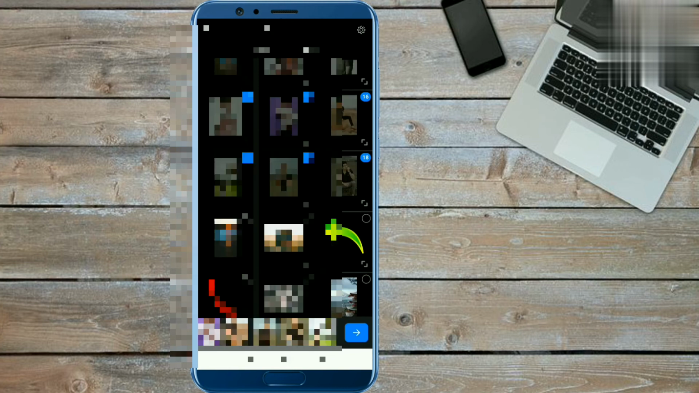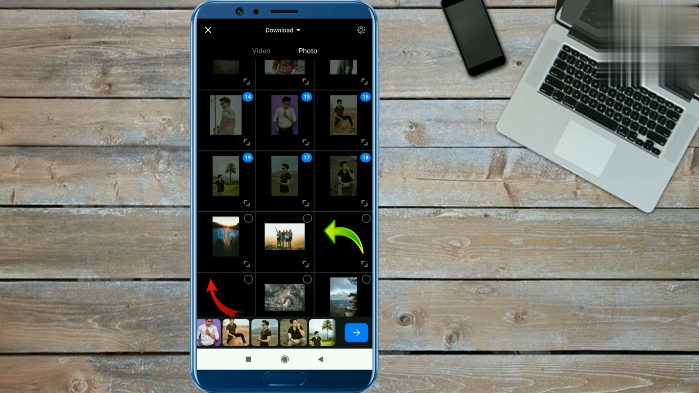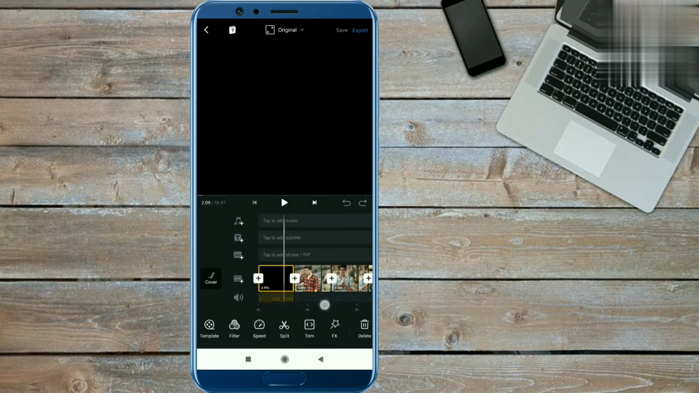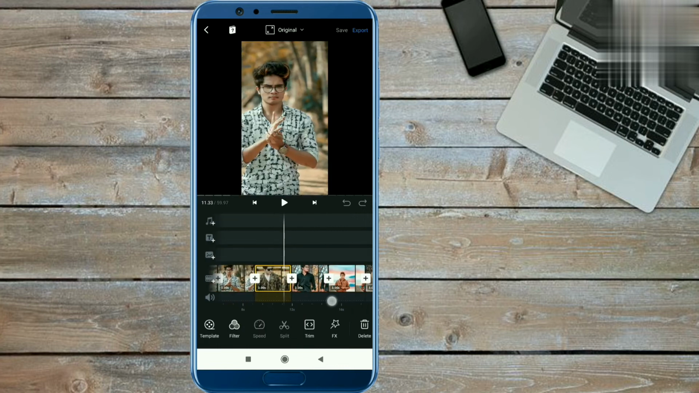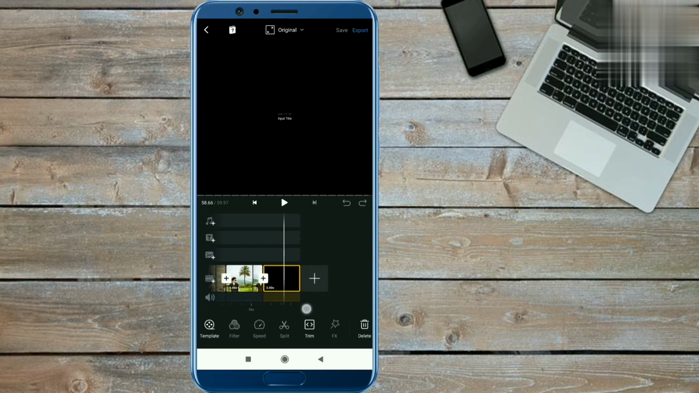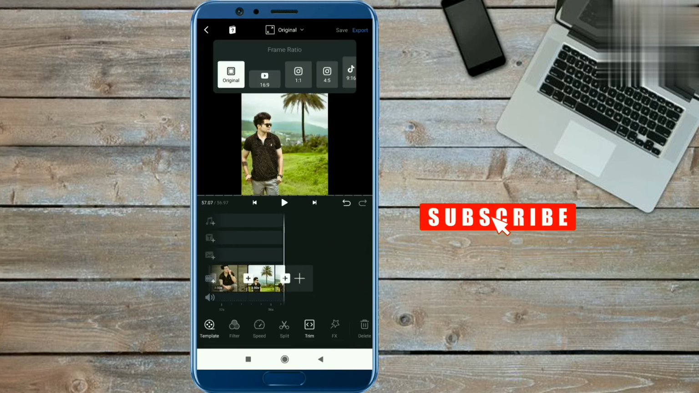Okay, you have seen how to select the photos and text template. Now go forward from here. In this way you have to take them: first the text template and then 18 photos of yourself. Now you have to delete the VN default clip from here and select the ratio of 9:16.